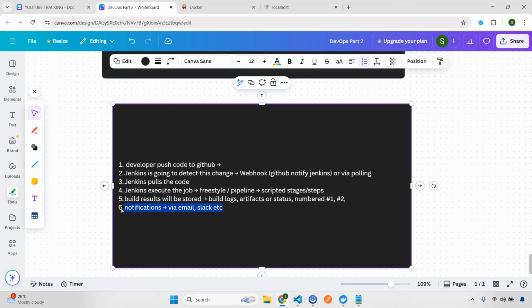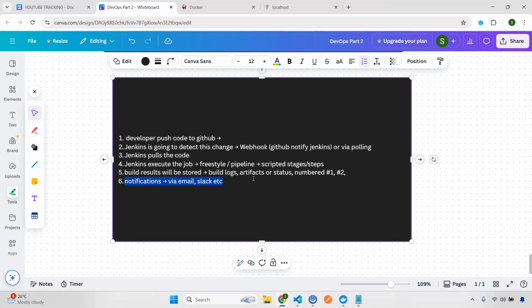Okay, so this is the simplest flow. You push the code, Jenkins is going to detect it either via webhook or via polling. It's going to pull the code, and then execute all the stages that are mentioned in that pipeline. It's going to store the build result in the form of logs. It can be artifacts, it can be status. Every build will be numbered, so it can be build number 1, 2, 3, 4, 5, 6, and so on, based on how many times you're pushing changes and building. And there can be a notification mechanism also. Once the build has succeeded or failed, you are going to notify the developers via email, Slack, etc. Alright, so now I think this is done.